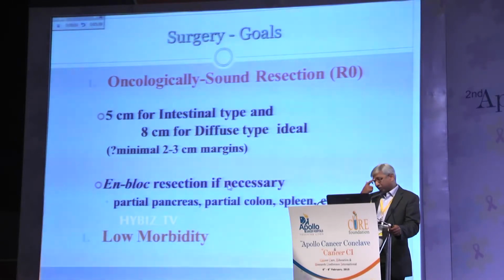Now, how do you define an oncologically sound resection? The type of resection that we do may vary with the location and the size of the tumor. But what we are trying to achieve is at least a 5 cm margin, both distally and proximally.